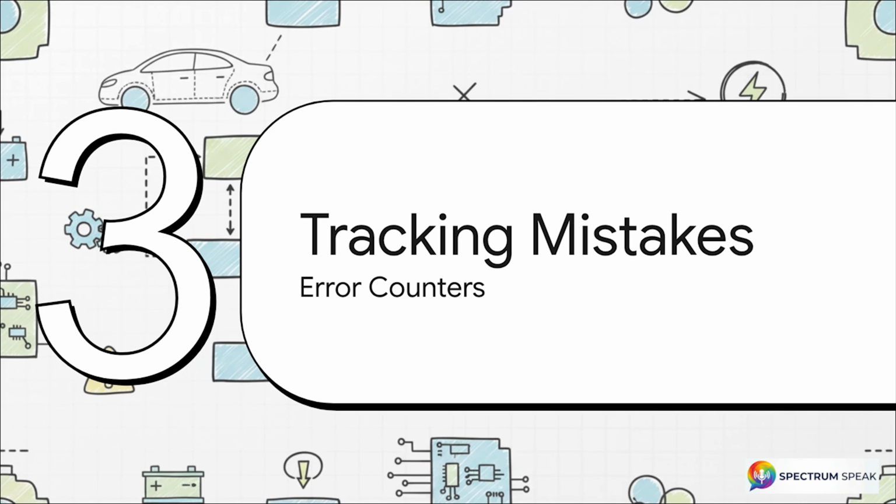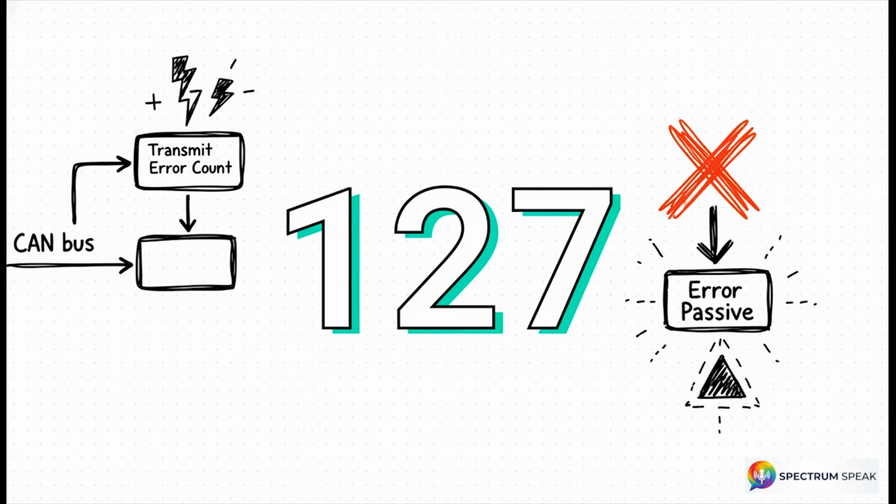Section 4. Tracking mistakes, error counters. To translate these abstract system states into concrete engineering logic, we have to look directly at the internal mathematics. Every single node maintains 2 distinct variables, the receive error count, or REC, and the transmit error count, or TEC. And here is our first critical mathematical threshold, 127.